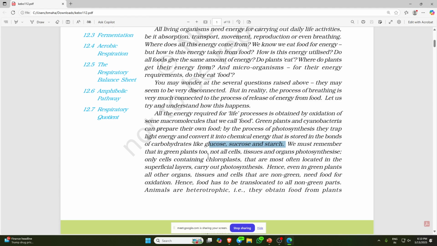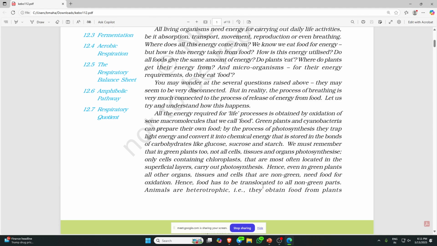Only cells containing chloroplasts, with grana, stroma and thylakoid membranes, carry out photosynthesis. Okay, that particular organelle is involved in that case. They are most often located in the superficial layer. Hence, even in green plants, all other organs, tissues and cells are non-green and need food for oxidation. Hence, food has to be translocated to all the non-green parts.